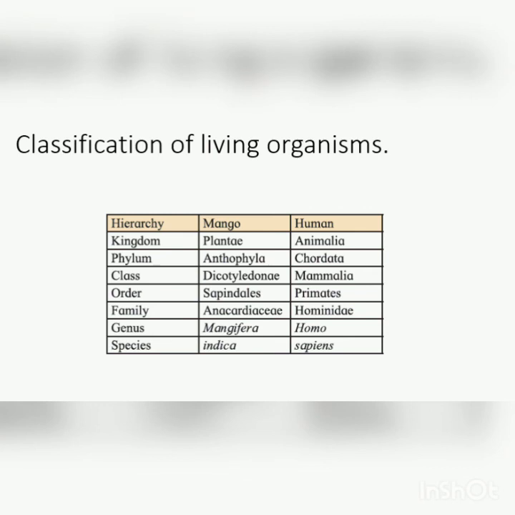Classification of living organisms. Every living organism is classified into characteristics like kingdom, phylum, class, order, family, genus and species. This order is also called the hierarchy of living organisms. Plants as well as animals are classified by the various classifications.